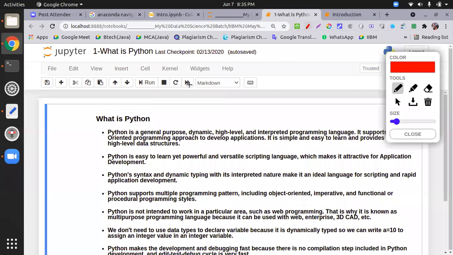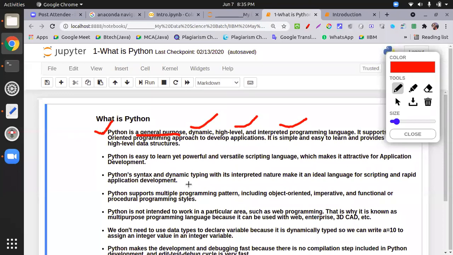Python is a general purpose, dynamic, high level and interpreted programming language. General purpose means you can develop any kind of thing, because in the real world many kinds of problems are there, and every problem is specific to a domain.